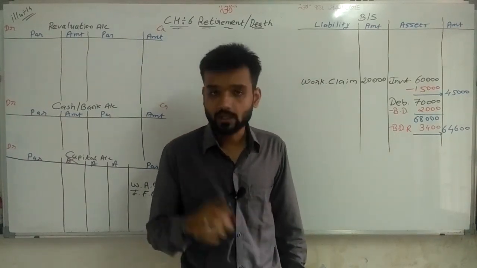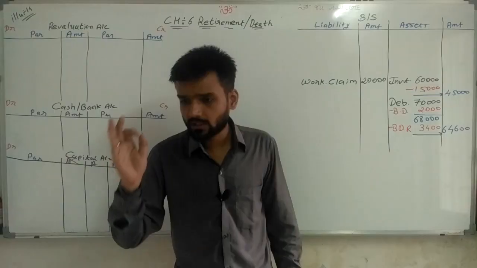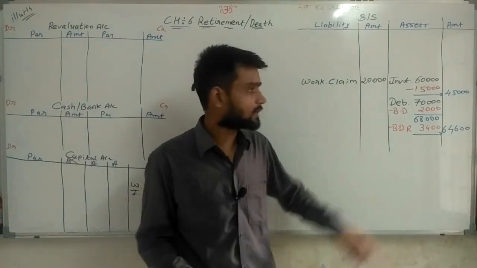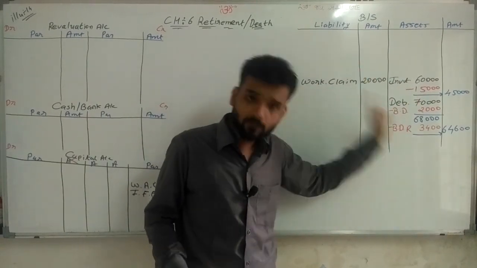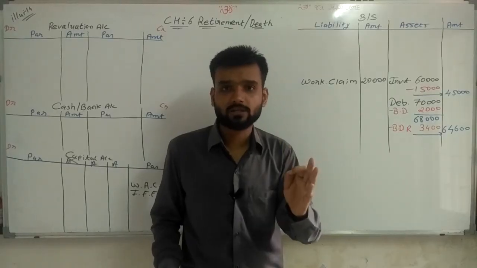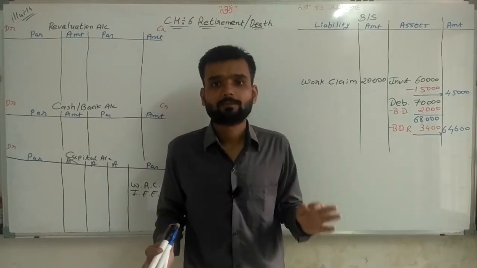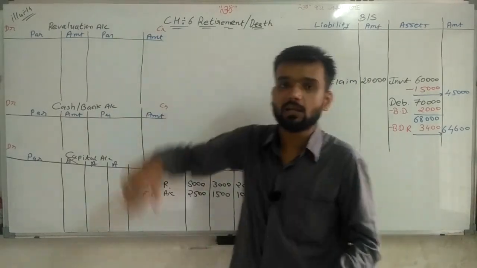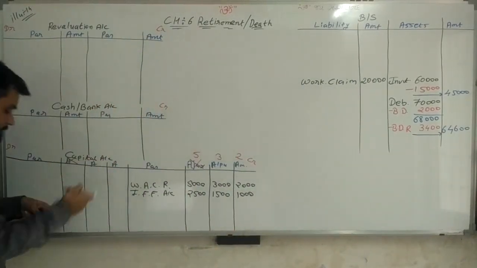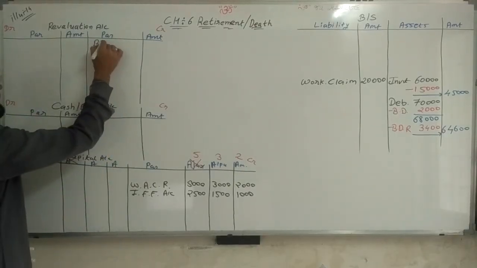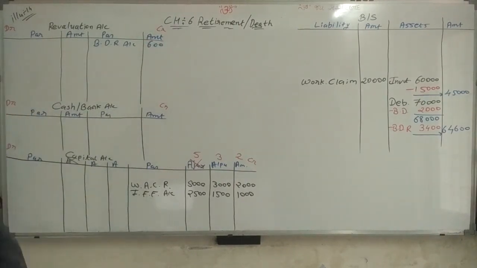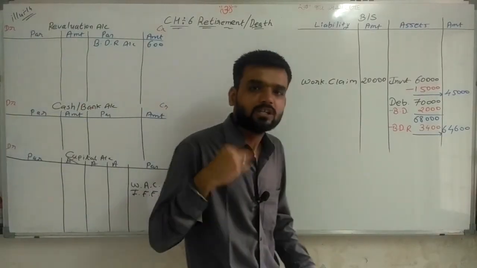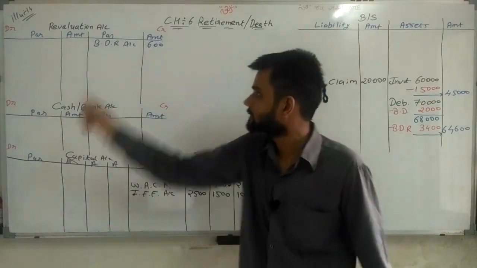That is my benefit. Again I am repeating. Here bad debt reserve given in question is 6,000 rupees. From 6,000, 2,000 is already utilized. It means 4,000 remaining. From 4,000, 3,400 is required. 600 rupees remaining, and that is my benefit. And that benefit I am writing on revaluation account credit side. I have to write bad debt reserve. Bad debt reserve account. Only 600 rupees. This is the important one that we need to understand. Because from reserve, what is remaining with me? 600 rupees is remaining with me, and that is benefit. Written.